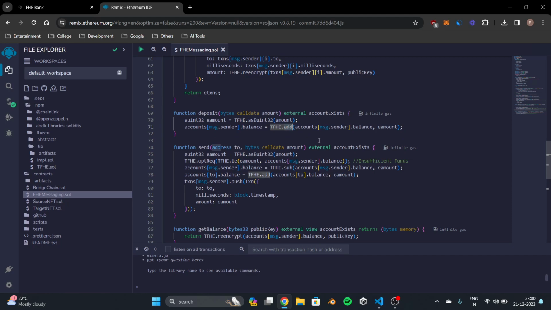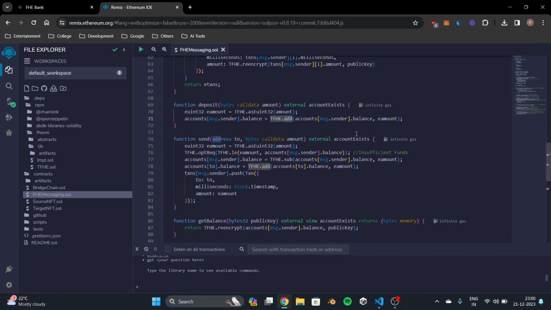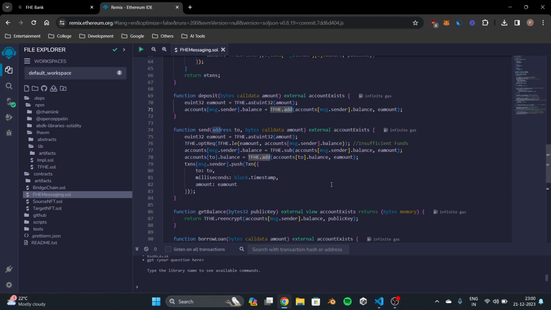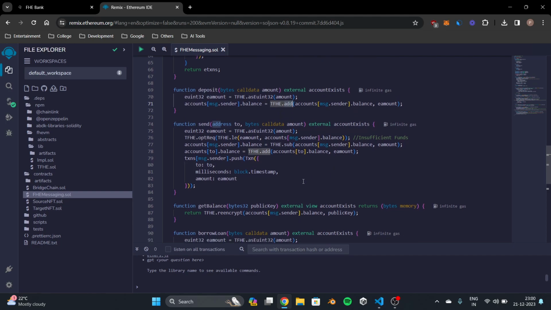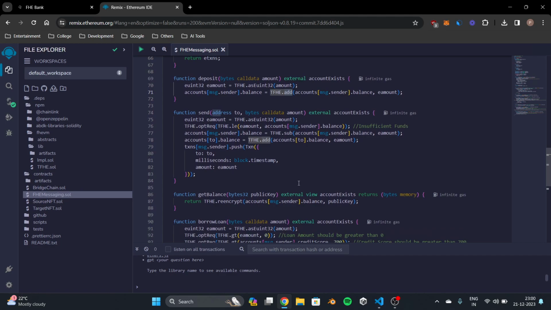Basically, this will never give you the exact value of the balance, but it will add the amount directly to the encrypted value. So all these modifications are happening on the encrypted data directly. Nowhere in between is the data getting decrypted and encrypted again. All this is happening on encrypted data only.